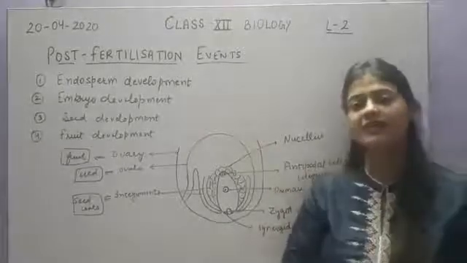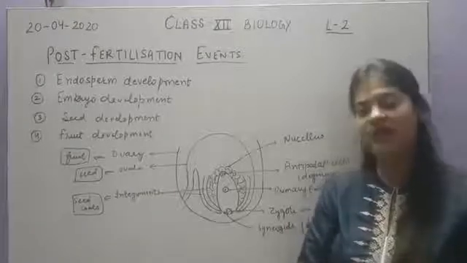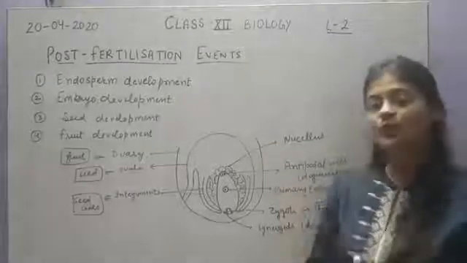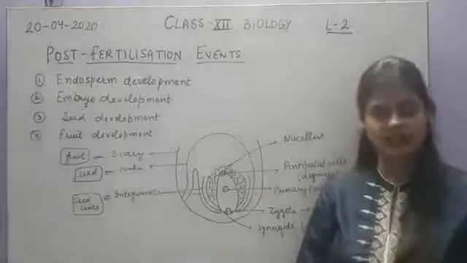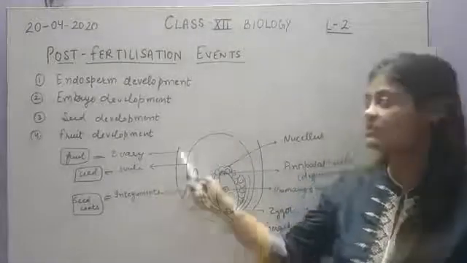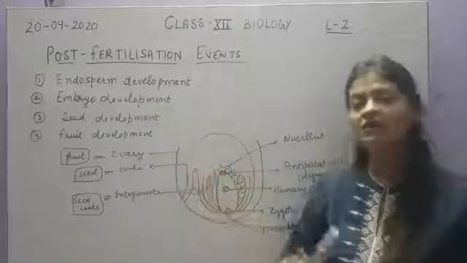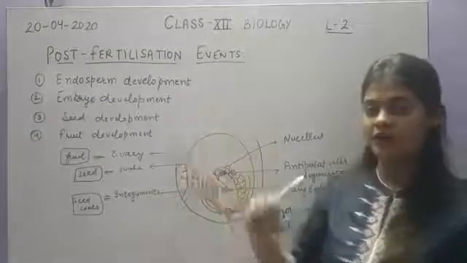Next we will start with the post fertilization events, as we have discussed double fertilization. Now the post fertilization events will take place. What will be the post fertilization events? Endosperm development, embryo development, seed development and fruit development. We will take up one by one.